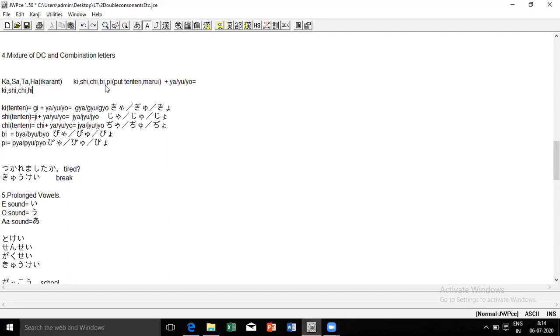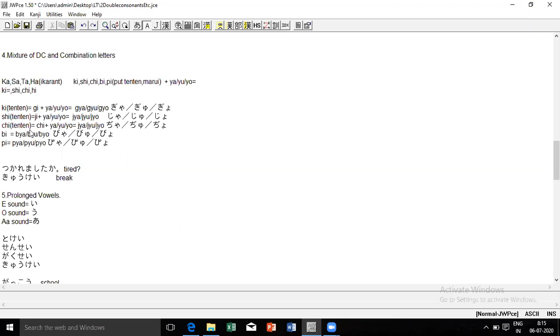Now I'm turning it into a double consonant by putting a tenten to that. So ki, shi, chi, hi. Ki, you add a tenten to it. Ki becomes gi, right? Then I add ya, yu, or yo. It will turn into gya, gyu, gyo.